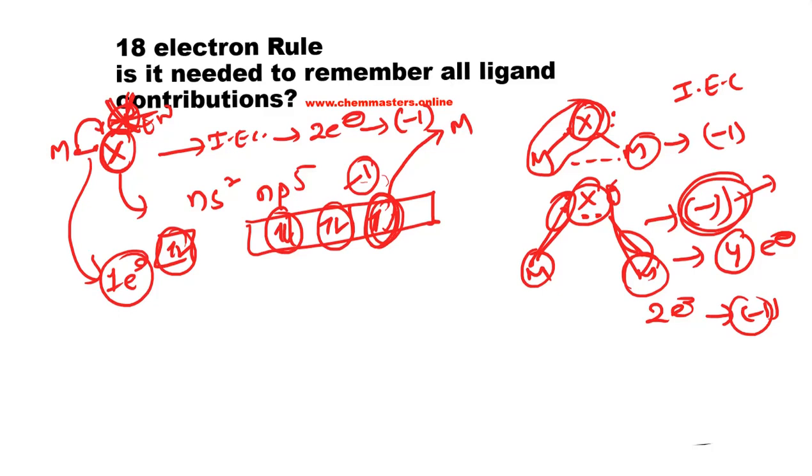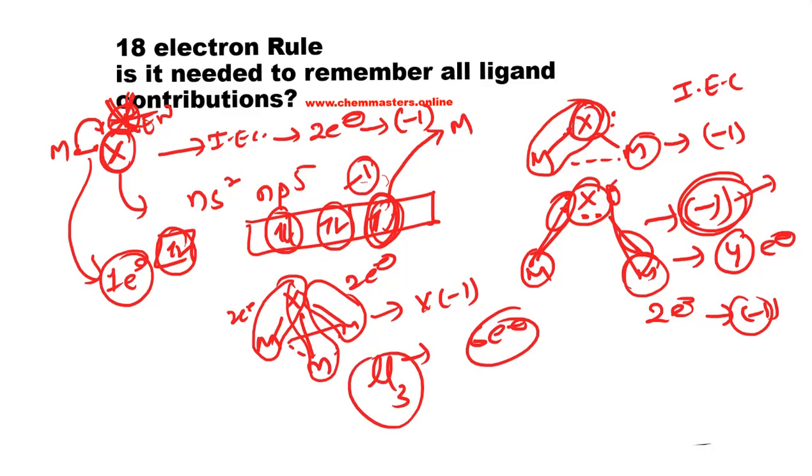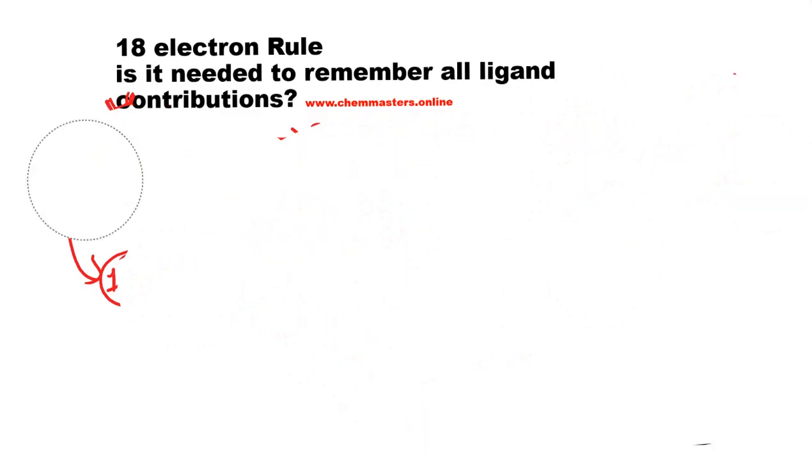Now just look at if the same halogen is coordinated with 3 metals. In this case the formal oxidation state of halogen is always -1, right? And the contribution for each metal and halogen is equal to 2 electrons. So total 6 electron contribution is there with that μ3 bridging of halogen. Okay, now just look at the next typical example. So just have the concept. If you have this concept, you need not remember the table of ligand electron contributions.